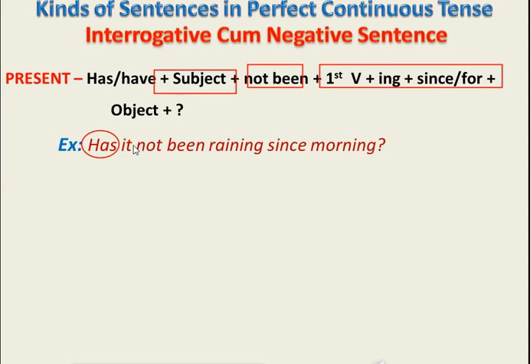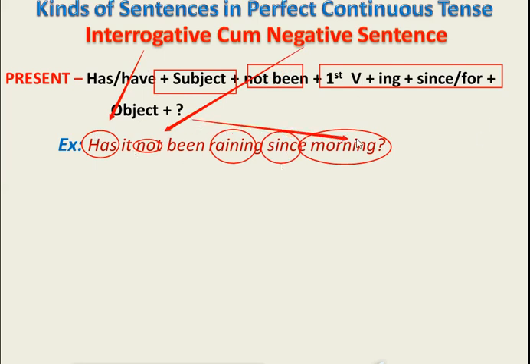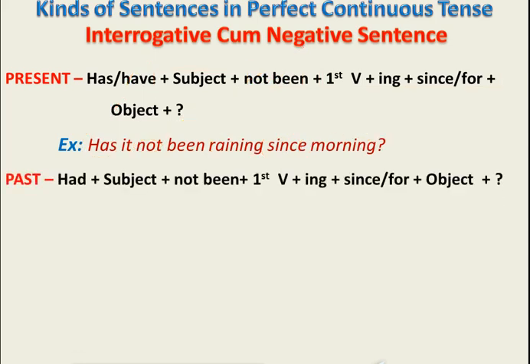We used has here at the beginning of the sentence. Then after that we use not here, because we are talking about an interrogative cum negative sentence. Then first form of verb with ing, that is raining. Here morning is a point of time. That's why I use since. Students, it's very simple, because the sentence is interrogative as well as negative. So that's why we are using the helping verb at the beginning, then again here not, and always a question mark also.